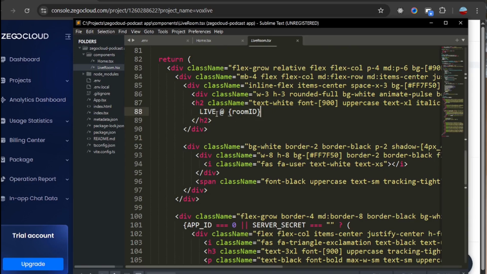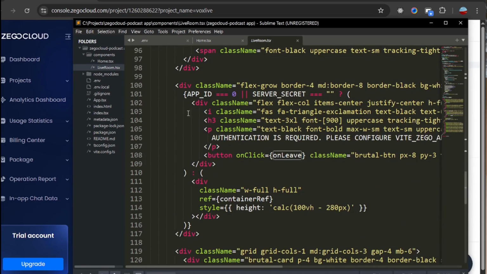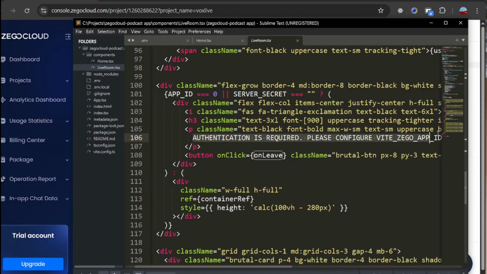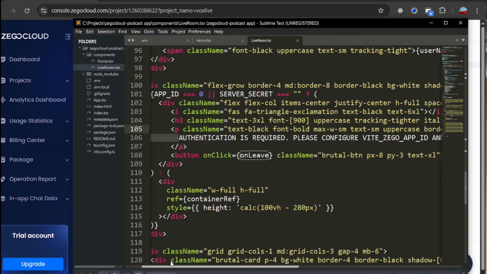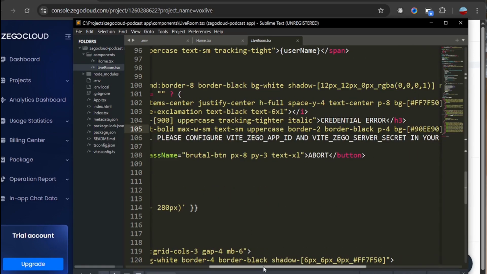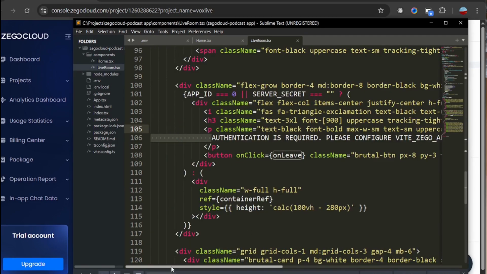And then on the meeting page, we have a live and then the room ID, the room name that the user enters in the form. We are going to display it here. And then in this container, we are also checking if we truly have our app ID set and the server secret also set. And if it is not set, we show this message: authentication is required. Please set or configure your app ID and secrets.